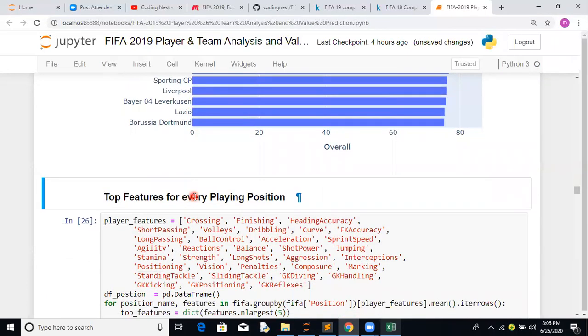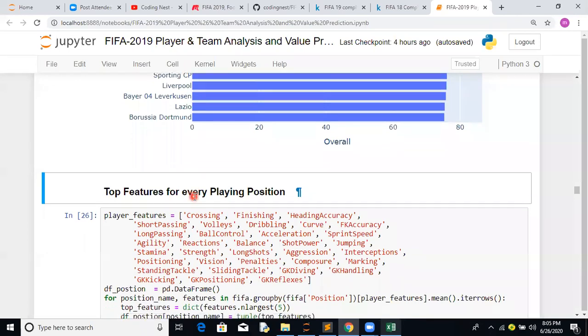But the interesting thing we wanted to see is the dream team part. Say, for example, you have to create a dream team. There are two concepts here: one is a dream team, another is a fantasy team. A fantasy team has some logic, say, a price constraint and so forth. But a dream team you can create with any budget, or with n number of constraints, or without any constraint at all. Let's see this part.